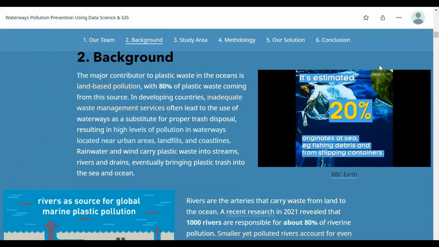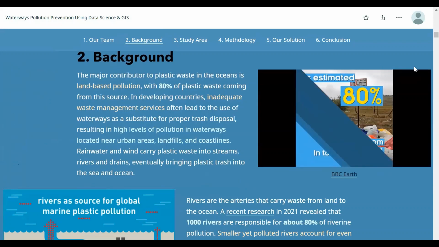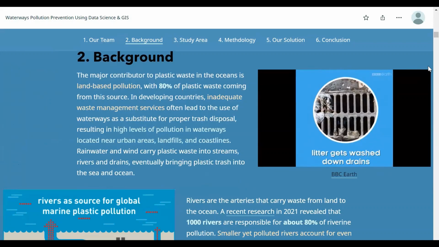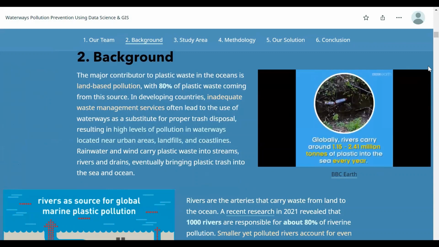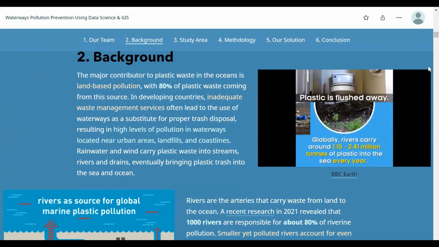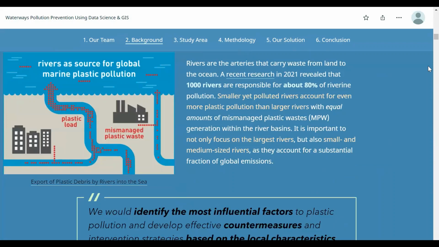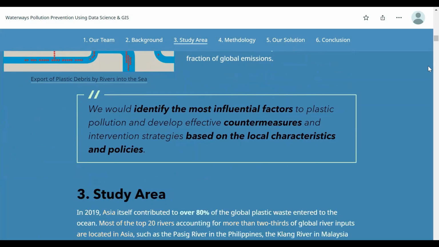80% of plastic ocean waste comes from the land. In developing countries, inadequate waste management services often lead to improper use of waterways for trash disposal. Rainwater and wind also carry plastics into rivers and drains and end up in the ocean. Research shows that 1,000 rivers are responsible for 80% of riverine pollution. Smaller rivers account for even more plastic pollution. Therefore, instead of focusing on the largest rivers, we consider the most influential factors to plastic pollution and develop our